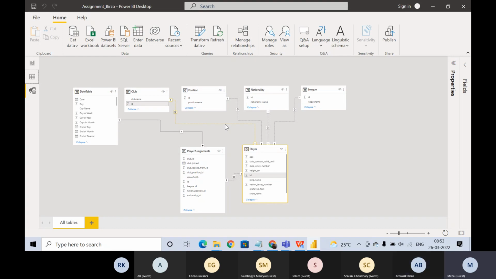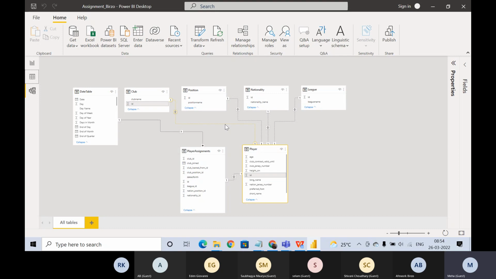Because what we are doing is mapping player ID with the club ID here. You understood? Yes. So that was what I was telling. While talking, I saw that player ID is getting mapped to club ID. Although the relationship is correct, one-to-one only, because club ID in the club table is unique, each row is unique. That's why we have one written over there.